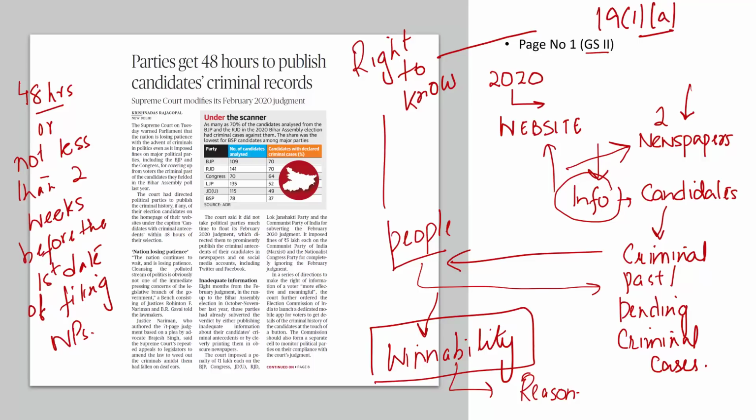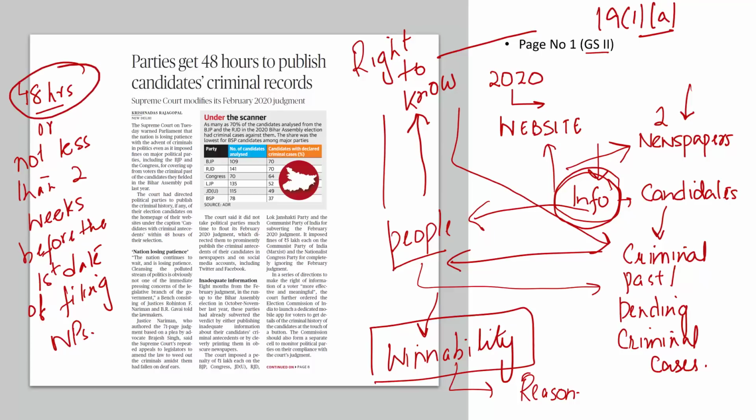2 weeks before, you should have provided this information to the people, because people have the right to know about the criminal past of the candidates set up by political parties. Or within 48 hours of your announcement of this candidature, you have to prominently display this information on the website as well as publish in 2 newspapers. But don't tell us that you have selected these candidates because of their winnability. You have to tell us the exact reason why you chose to give tickets to these candidates with criminal past.